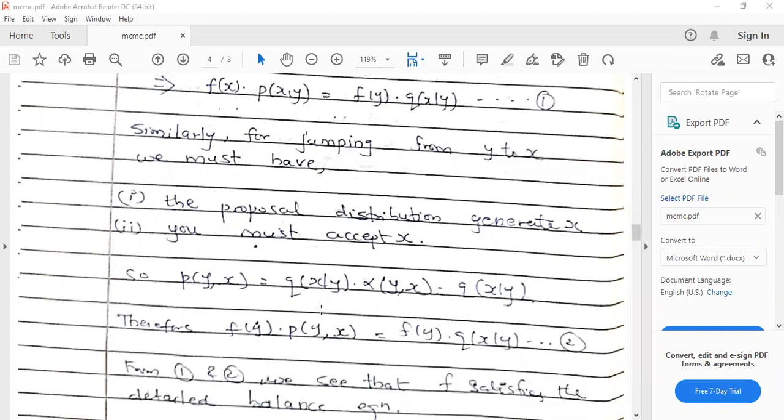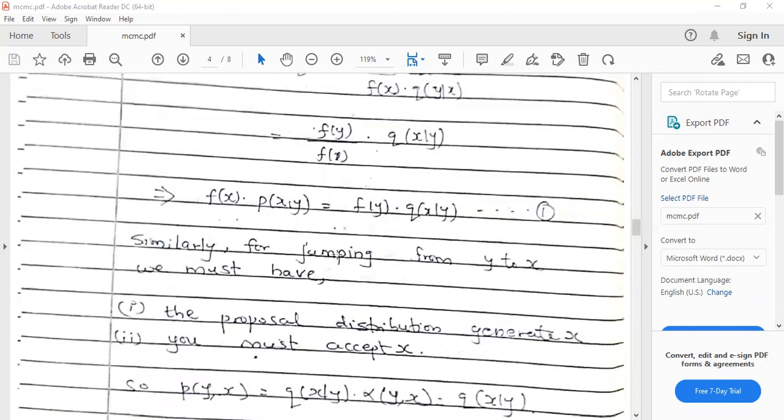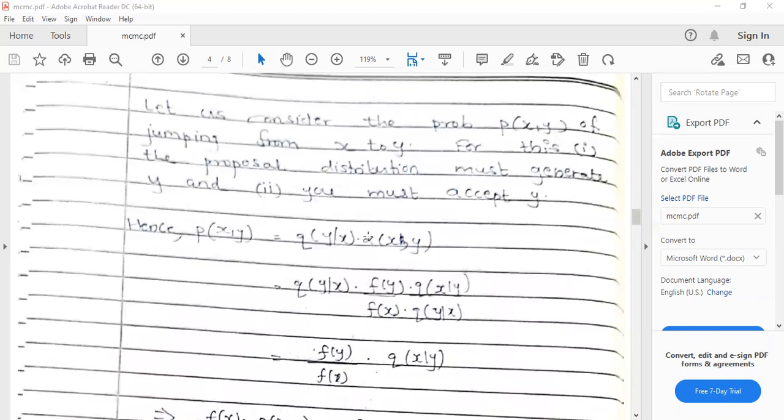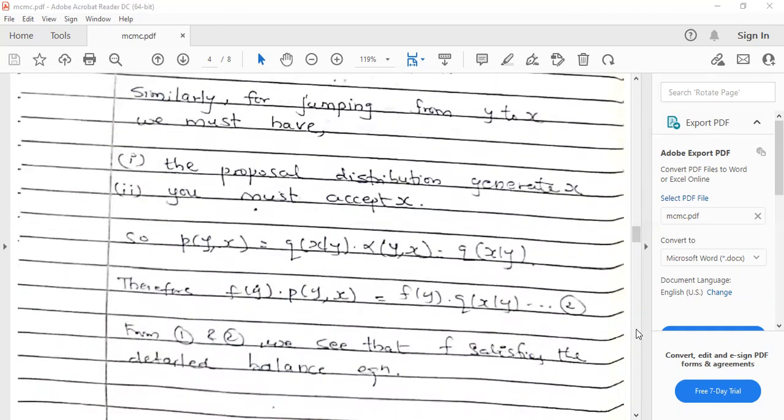So p of y comma x is the same as generating x, that is, x given y, into alpha of y comma x. This is nothing but your q of x given y, the proposal density of x given y. So similarly, as you did it here, you can do it for this one also, and you may get the same expression here.